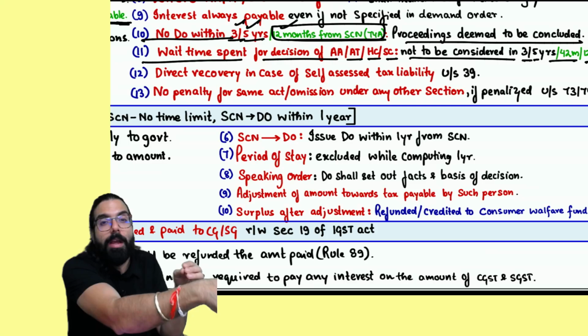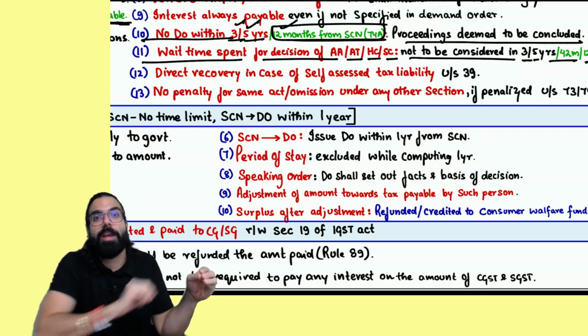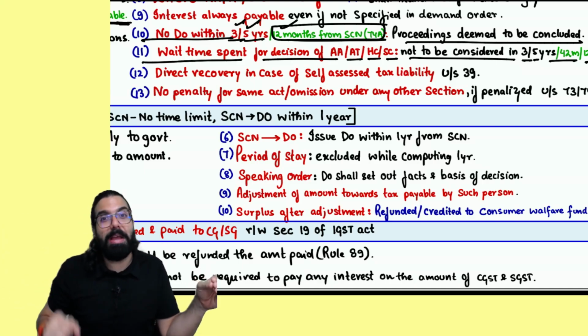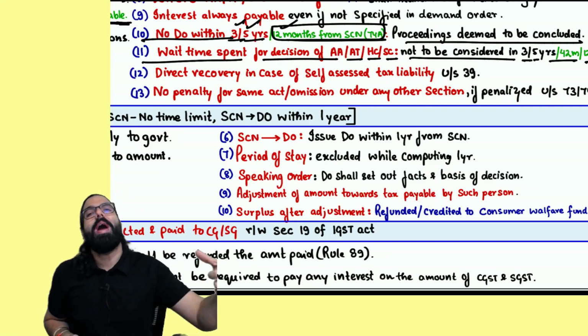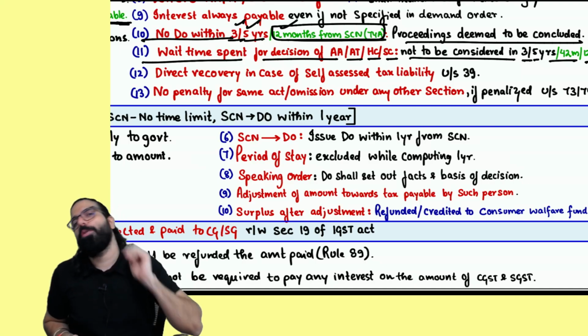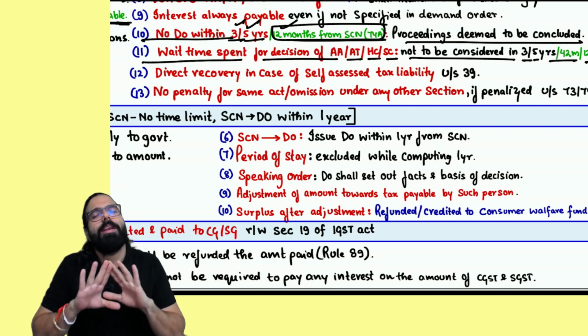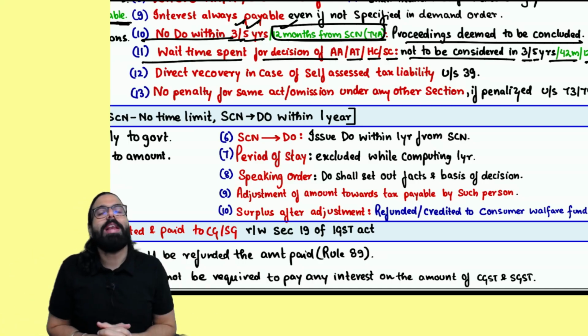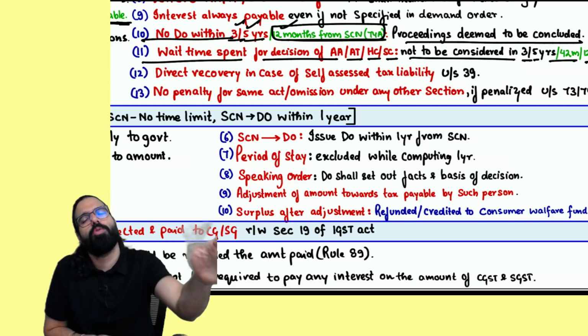Demand order I can pass. Whatever decision comes in case of Ram, the same decision I can apply in case of Shyam. I was waiting. I waited 5 years, 12 months gone. Now what to do? No problem. That 5 years will be excluded while calculating that 12 months, is what they are trying to tell. Whatever wait an officer does, that wait period is always excluded while calculating the time limit, whether it is 42 months to give a show cause notice, or 12 months to give a demand order.